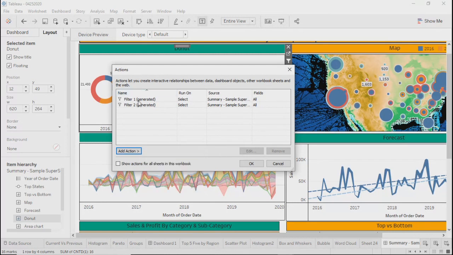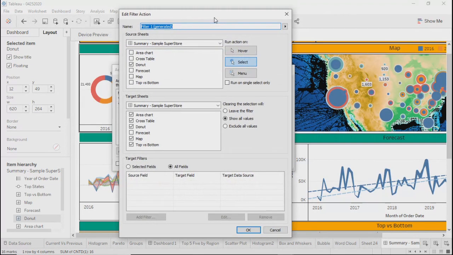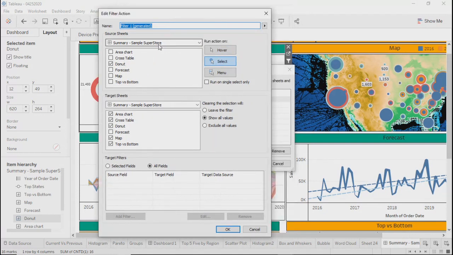Now further to that, we'll go back to the filter option. Over here, we had the option to look for the dashboard. It's a dashboard only, right? Summary, sample, superstore. Because it's a drop down, it gives you the flexibility to apply filters from one dashboard to another dashboard also.